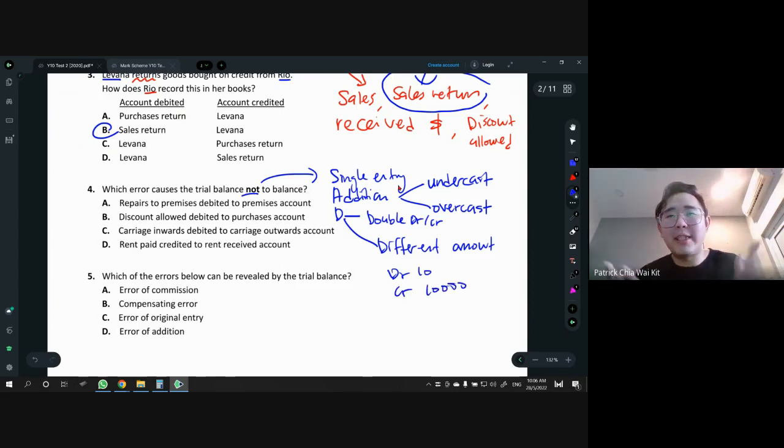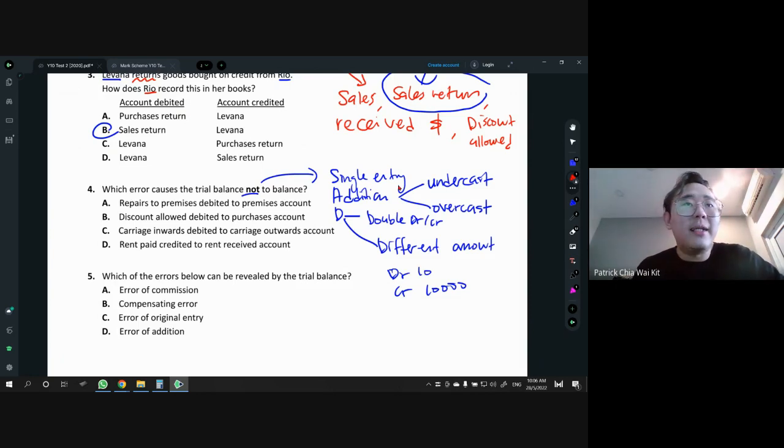Right? It's very obvious that the left and right amount is not the same. The double entry has to make sure that you have the same amount. Then only it will be balanced, right? So that is SAD.